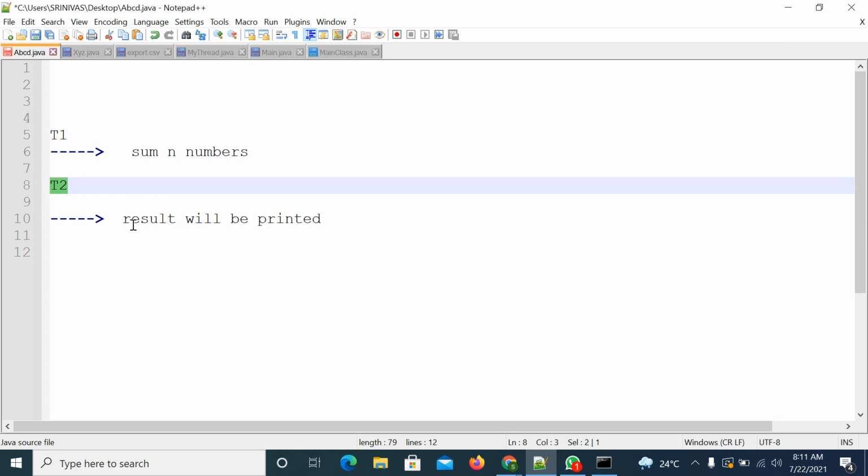Before that calculation completes, thread 2 might have completed its task. By that time, thread 1 may have calculated only 1 to 10, maybe 1 to 20, maybe 1 to 30 numbers. But the second thread must wait until the first thread completes the task.